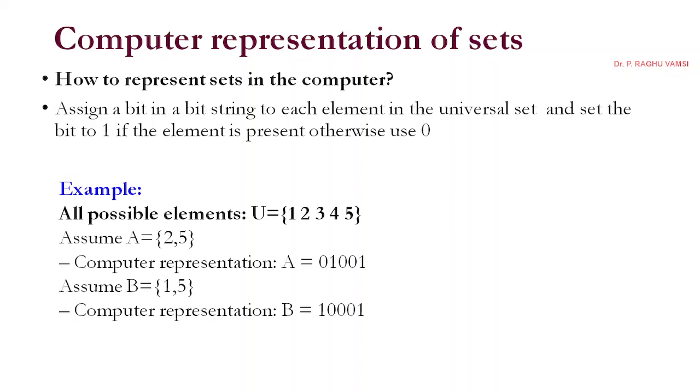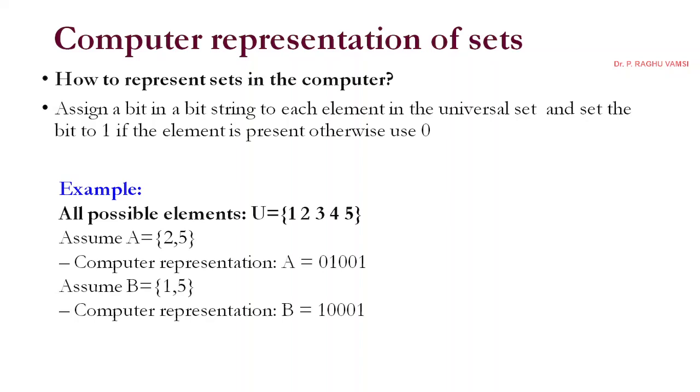So you might have seen the binary representations in the first year subject. Like 1 will be represented as 0, 0, 0, 1. 2 means 0, 0, 1, 0. 3 means 0, 0, 1, 1.